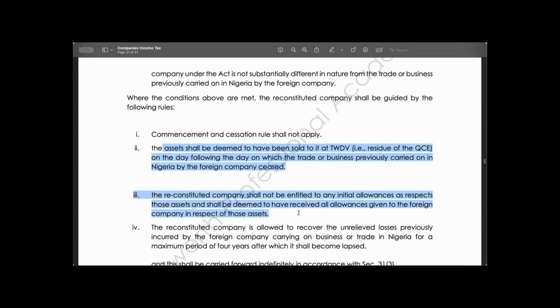You are only going to claim annual allowance, because it will be deemed that you have taken over the assets on tax-free now value, except if you now acquire another asset. If you did not acquire another asset, such assets cannot be granted initial allowance.